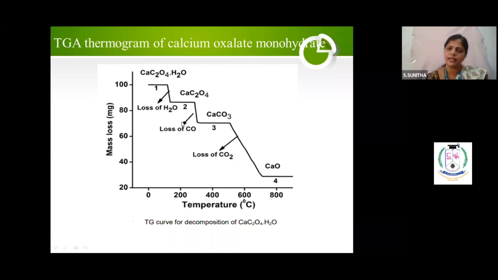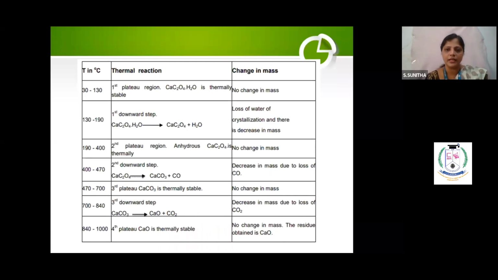Not only for this, you can take one more example, copper sulfate pentahydrate, but due to lack of time, I didn't put it here. Only the one example I have taken. Then you have to get the tabular column. Till this region, no change. That is the horizontal. This is a vertical. What is the change? Loss of water. This is the temperature. Again, calcium oxalate stability, no change. Again here 400 to 470, that is the down graph, due to the loss of CO. And again stability of calcium carbonate. Again that calcium carbonate decomposed into calcium oxide and carbon dioxide.